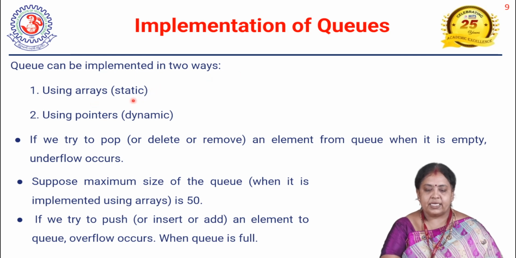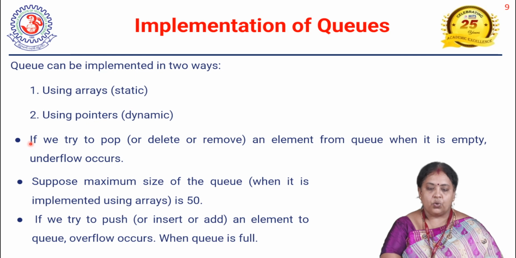So static does not change. Dynamic means we can increase or decrease the element list, so at run time we can insert more elements in the queue. That is the difference between static and dynamic. Static implementation is done using arrays and dynamic implementation is done using pointers, that is a linked list.